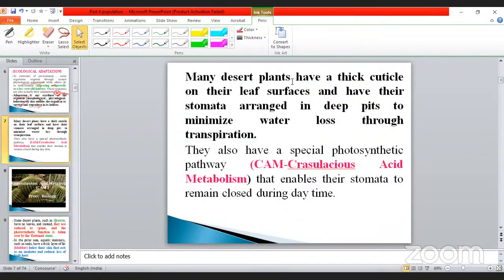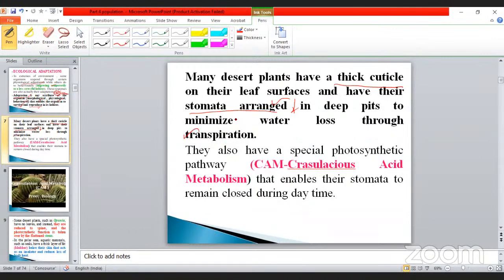Many desert plants, as I already told you, don't forget, my dear, have a thick cuticle on their leaf surface. What will happen with a thick cuticle? It reduces the transpiration of water. They also have their stomata arranged, which is very important. The number of stomata will be very less in nature, and they sit in deep pits to minimize water loss through transpiration.